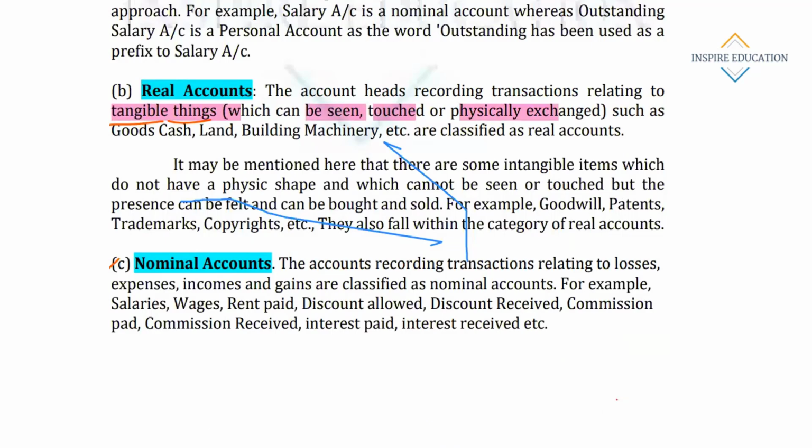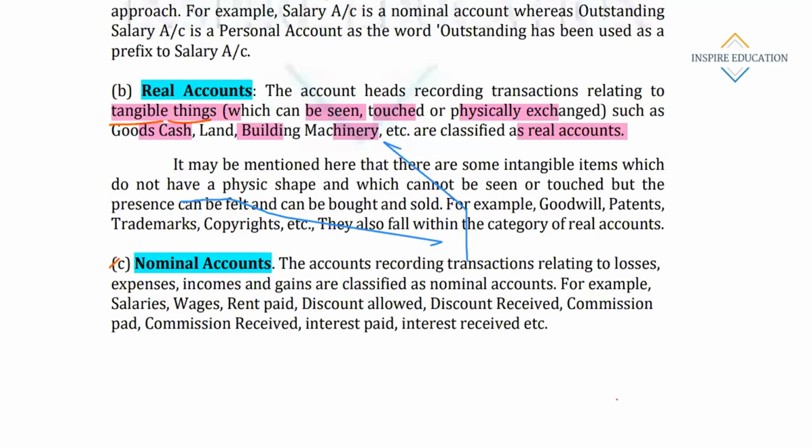These things are real accounts, like laptop, mobile, computer, pen, pencil, or a building. These come under the umbrella of real account, such as goods, cash, land, building, machinery, etc. Real accounts means anything which is tangible, which can be touched, which can be seen.